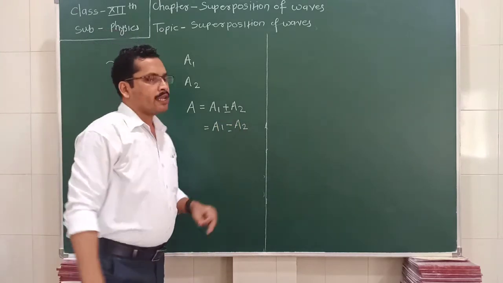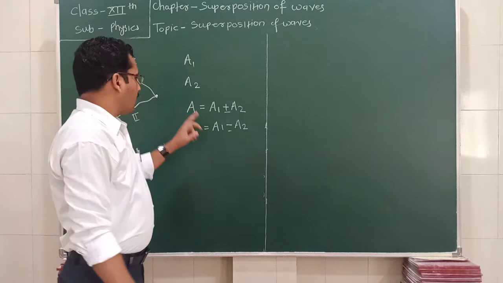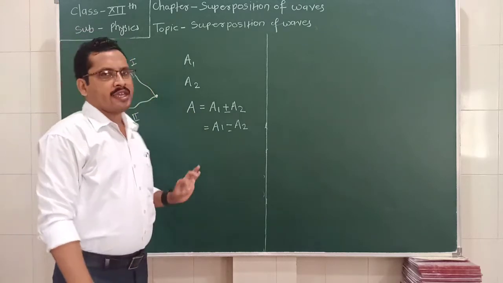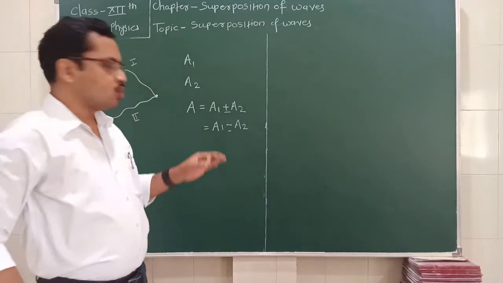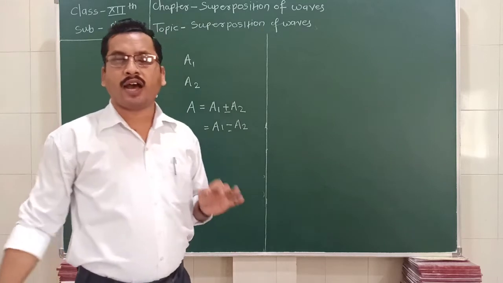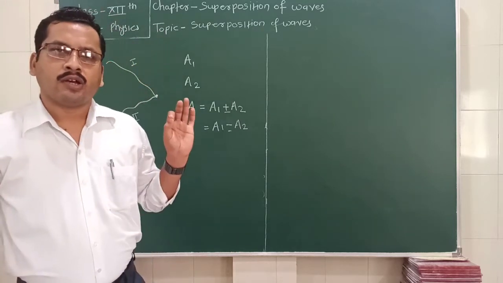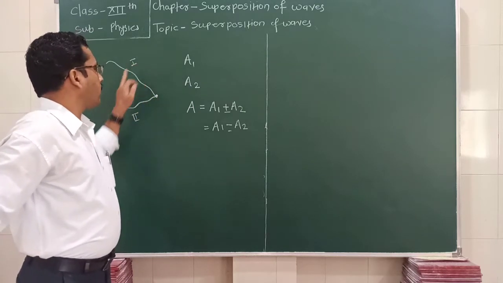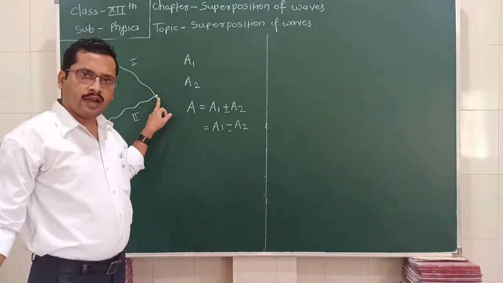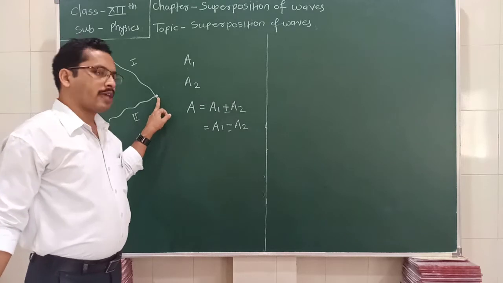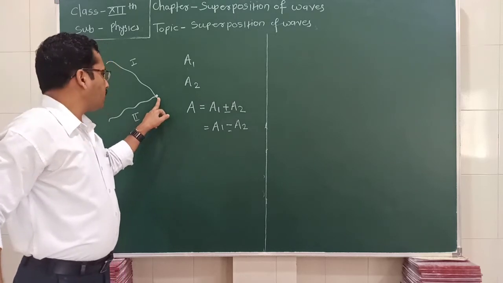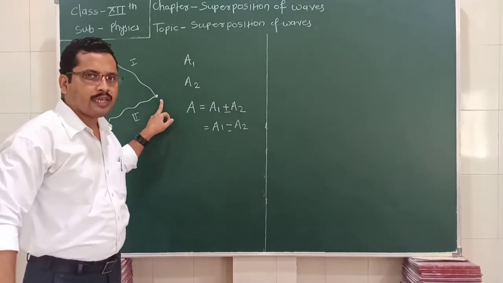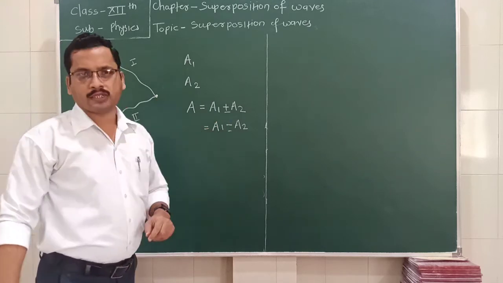This positive and negative sign indicates whether these two waves are in phase. In phase means the trough of the first wave and the trough of the second wave arrive at a point simultaneously, or the crests arrive at a point simultaneously; then they are in phase.